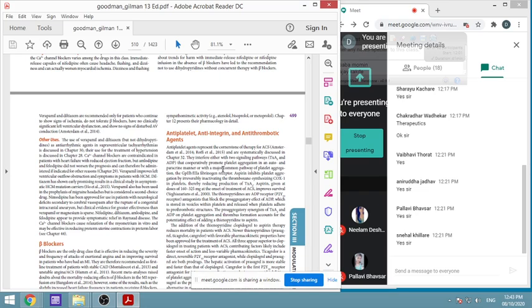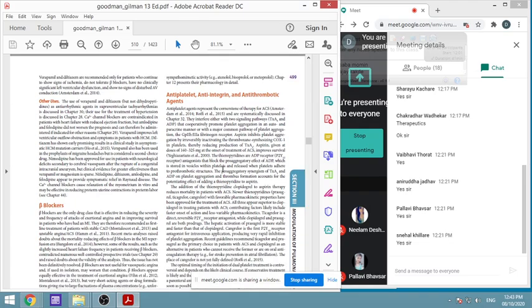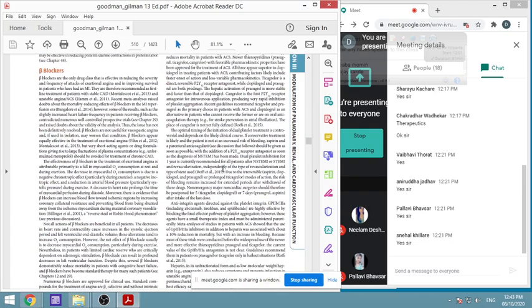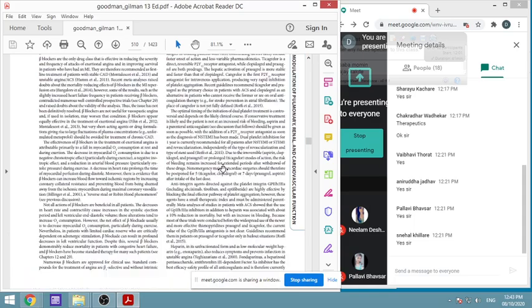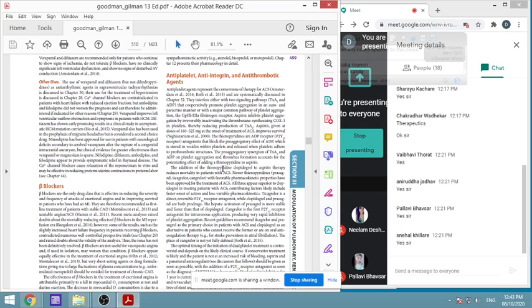Beta blockers we have already studied, the various kinds of beta blockers and how they are helpful. Then there are other drugs which we shall see in our next class: various antiplatelet agents, anti-integrins, and thrombolytic agents. Maybe with atherosclerosis or the thrombolytic agents we shall study them, so at that time just remind me.